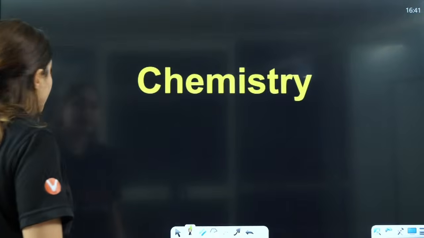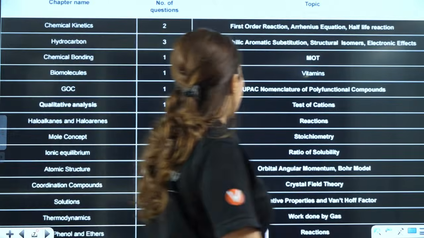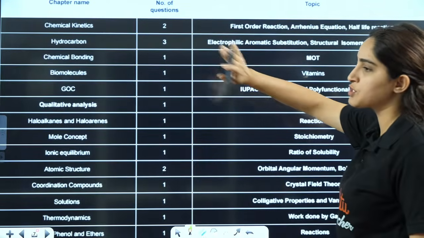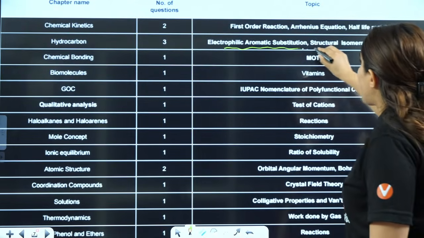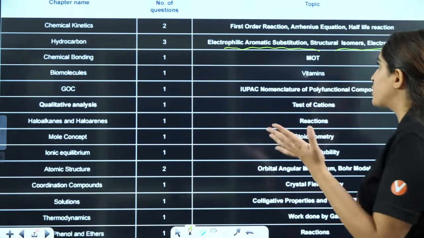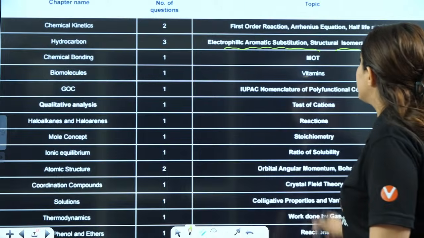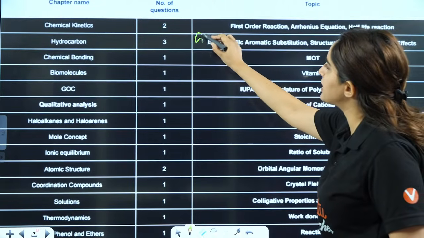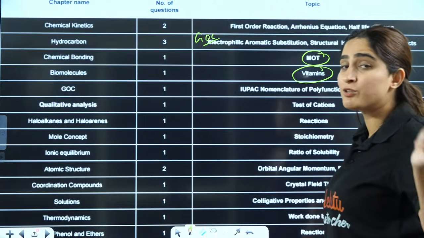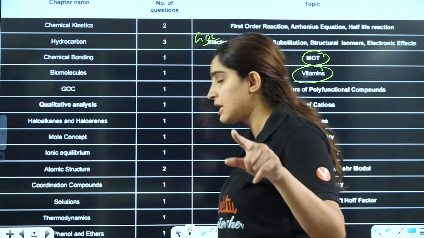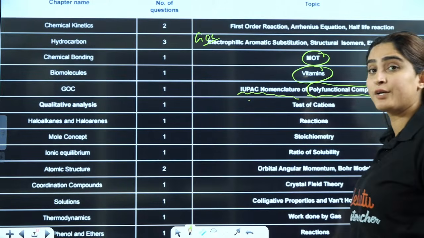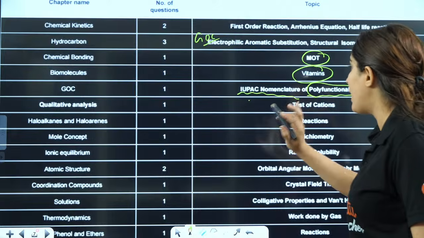Then you have chemistry. In chemistry, they have asked you questions from first order reaction and Arrhenius equation. They have asked 2 questions on that. Electrophilic aromatic substitution, structure, isomerism and electronic effects, 3 questions together. That means from GOC, 3 questions were there. MOT, 1 question. Vitamins, from biomolecules, they asked questions from vitamins. Then IUPAC nomenclature of polyfunctional compounds, that I told you in the marathon as well, 1 question from there.